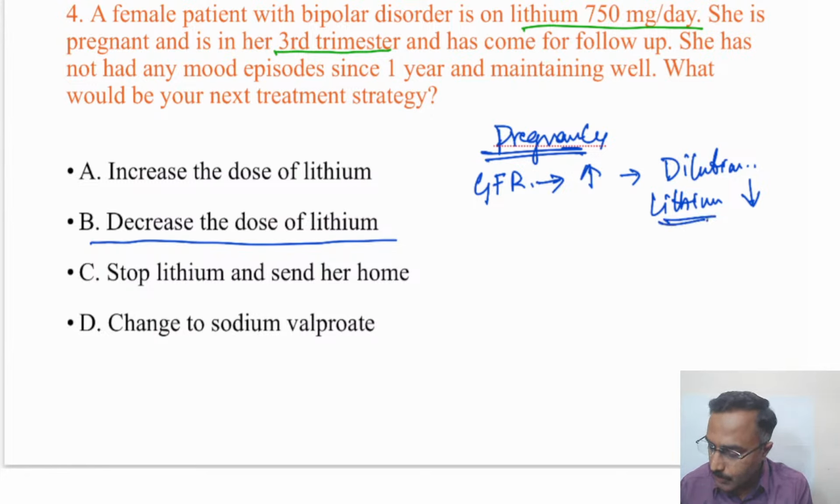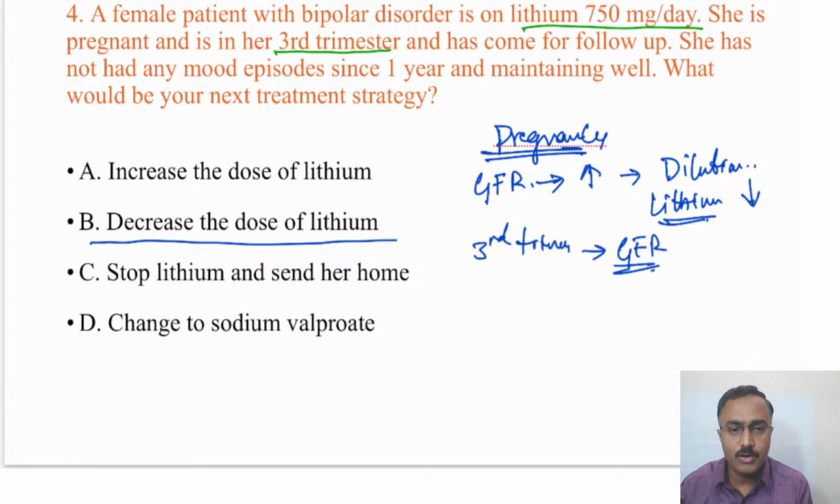But when it comes to the third trimester, that's when GFR, glomerular filtration rate, tends to normalize. When that happens, the lithium level tends to increase as compared to the first and second trimester. So those in whom the consultant psychiatrists have increased the dosage of lithium to meet the desirable lithium level, in them it tends to reach toxic level.